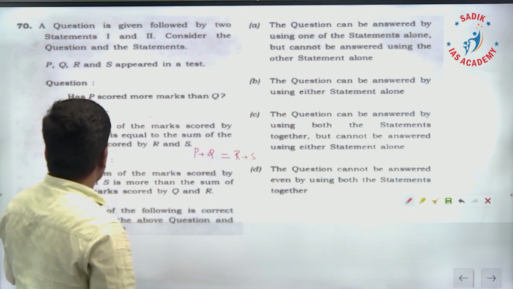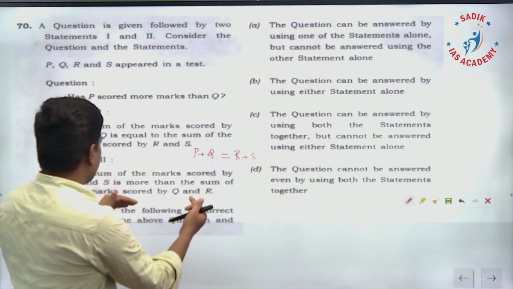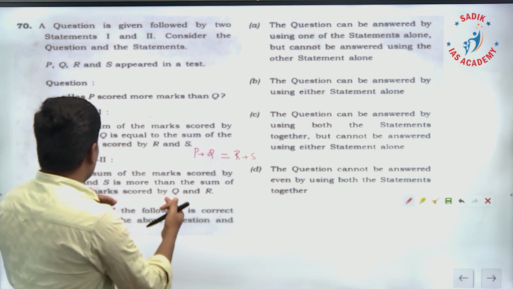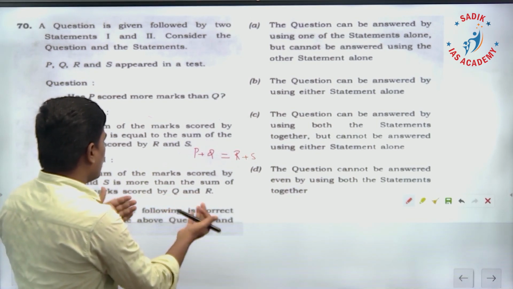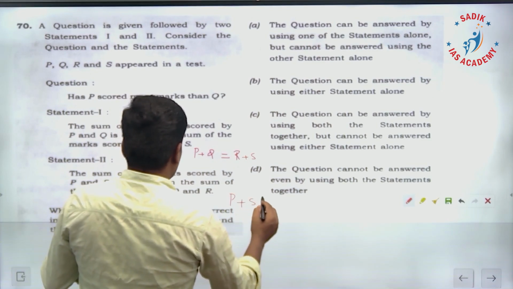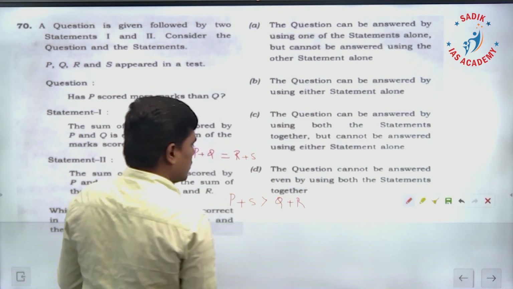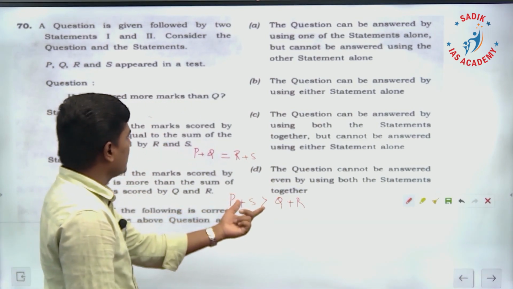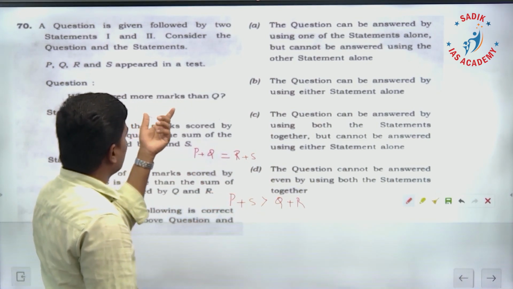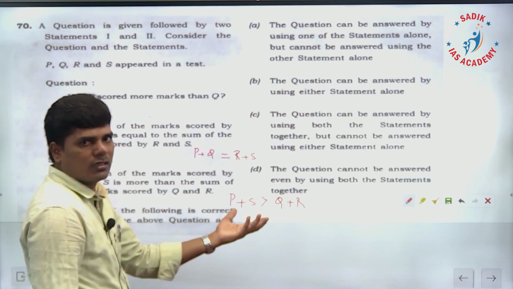Again, the second statement alone: the sum of the marks scored by P and S is more than the sum of the marks scored by Q and R. With this relation, can you answer whether P has scored more than Q? No. Without knowing about R and S, we cannot answer.